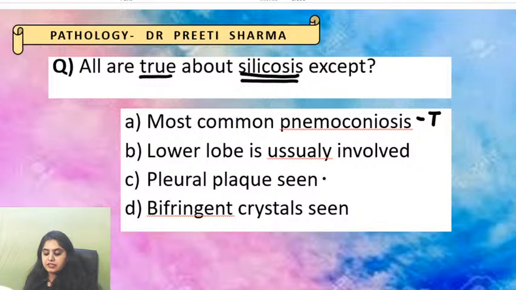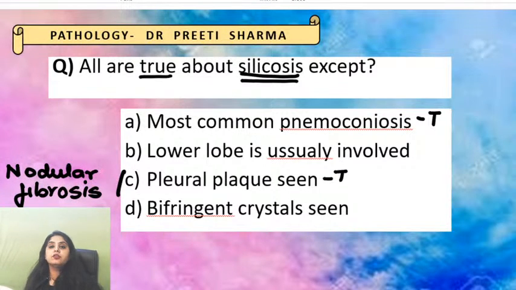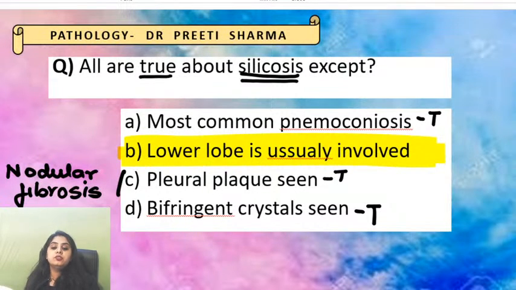Pleural plaques are seen, definitely. You can see pleura involvement, you can see nodular fibrosis. These are the 2 points that you can see in the lungs with silicosis. Pleural plaques and nodular fibrosis can be seen. Birefringent crystals are seen. Yes, that is how you do the identification. So what was the false statement? What was the answer? Lower lobe is usually involved.